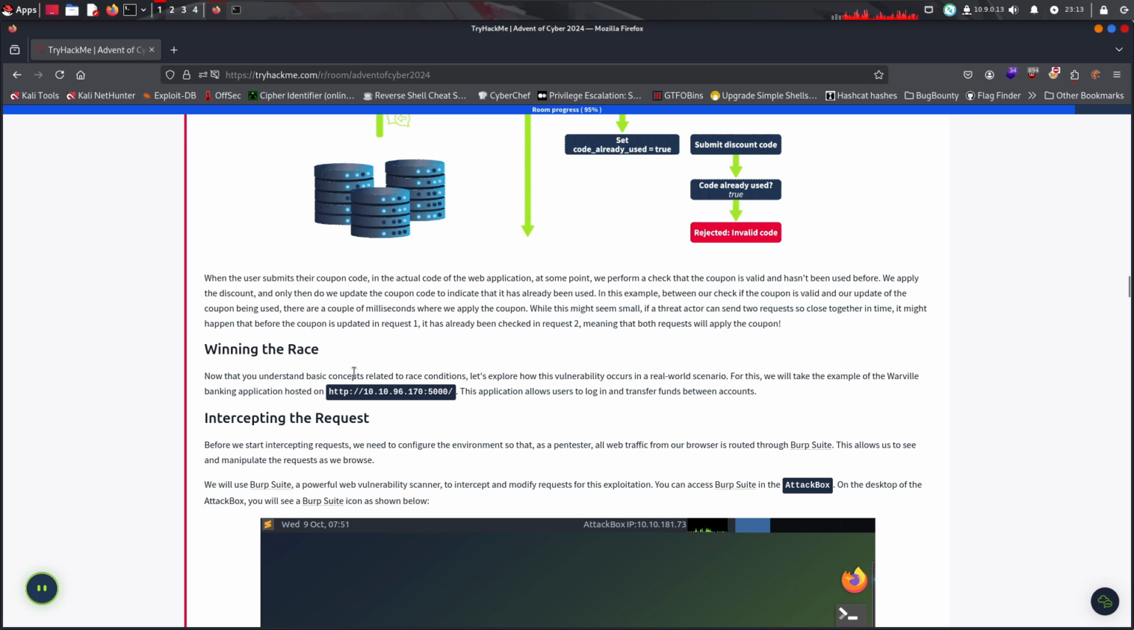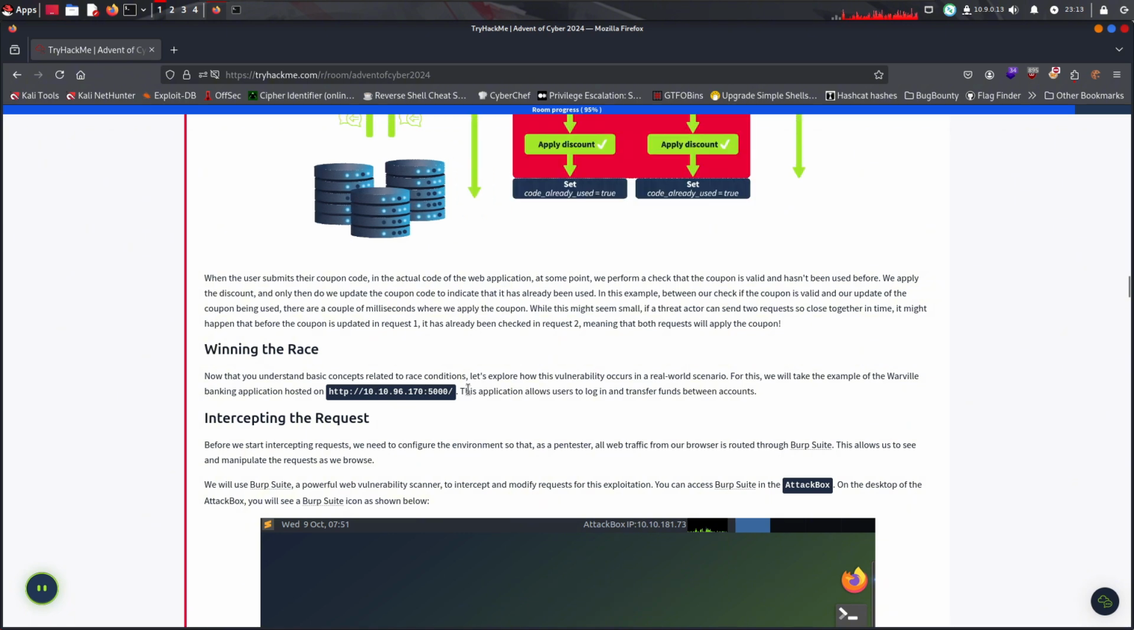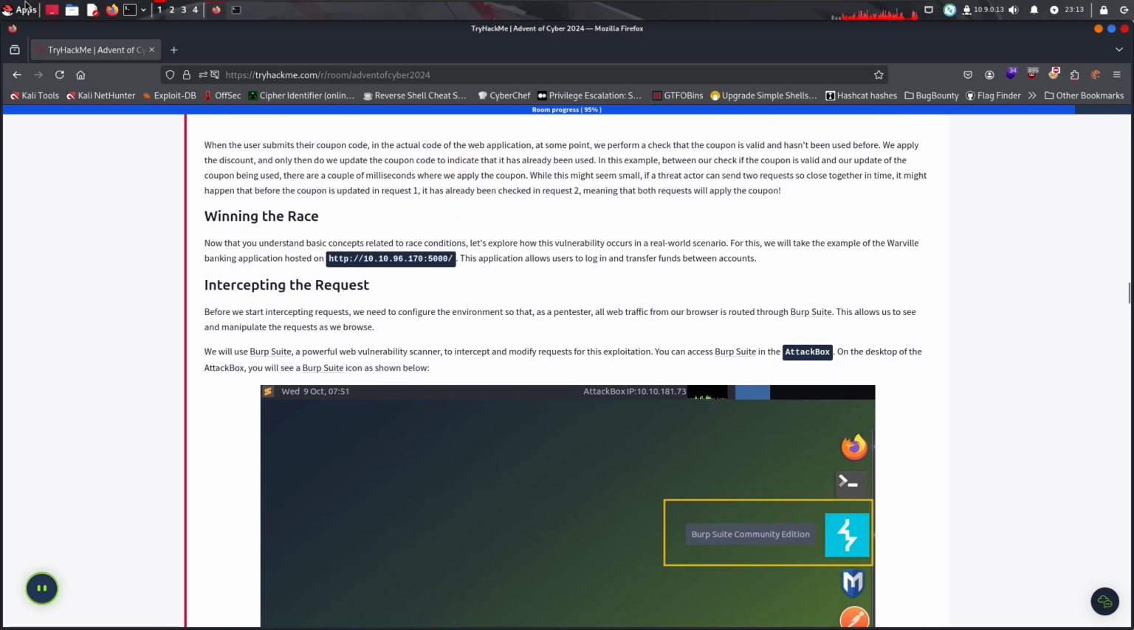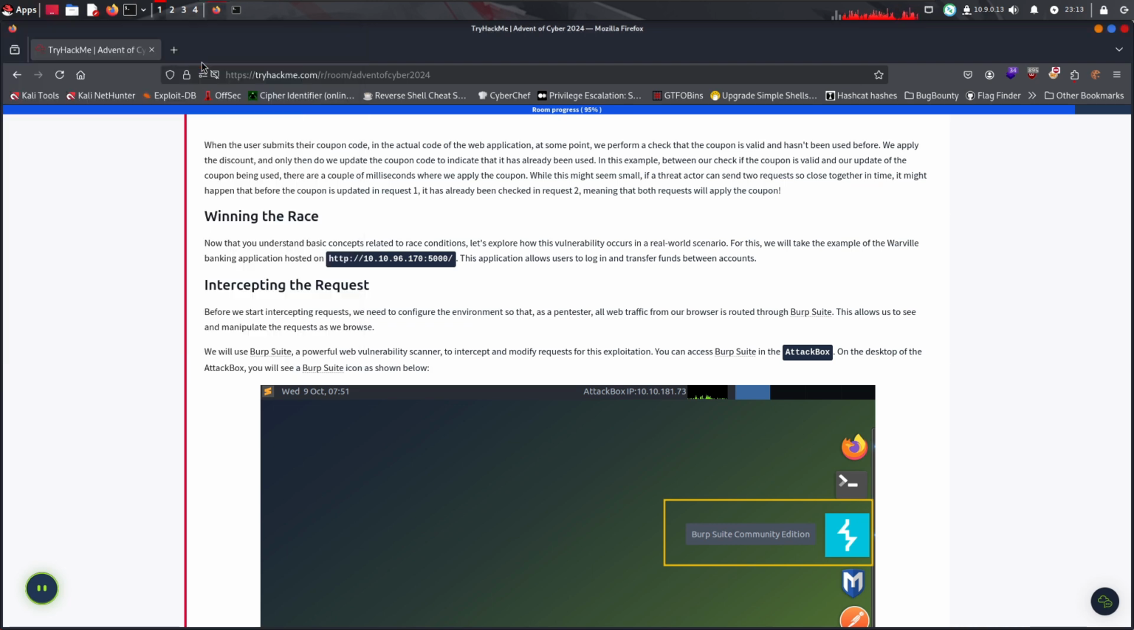Now that you understand the basic concepts related to race conditions, let's explore how this vulnerability occurs in a real-world scenario. For this, we'll take an example of the WhereView banking application hosted on this IP address. The application allows users to log in and transfer funds between accounts. We need to launch Burp Suite. Yep, this will be the recently used Burp.